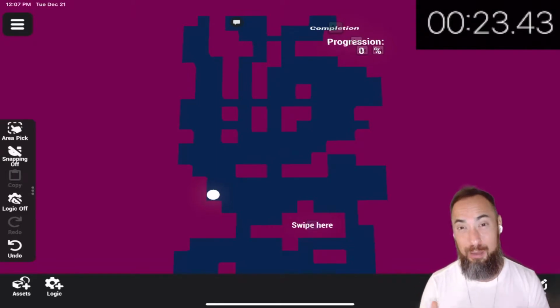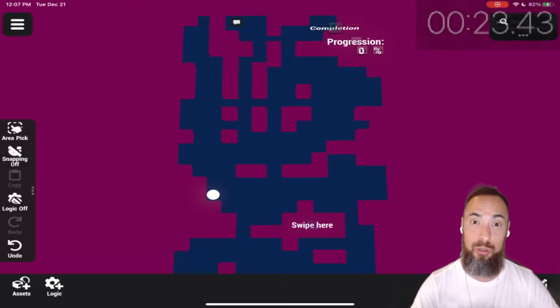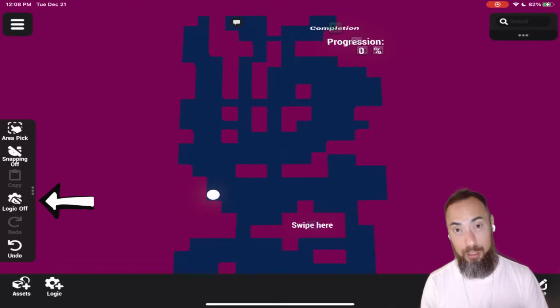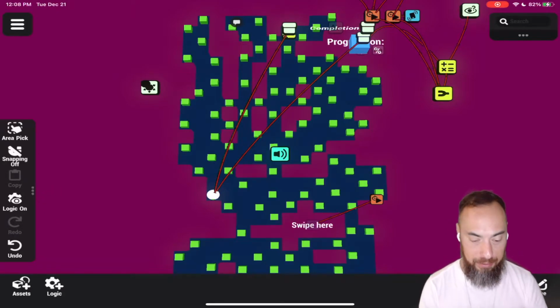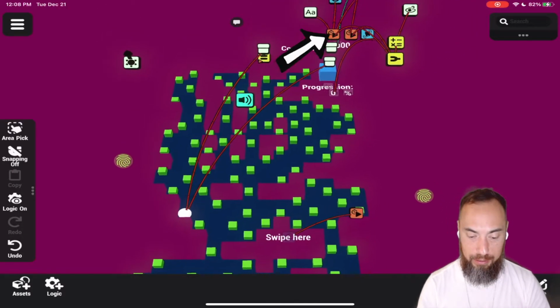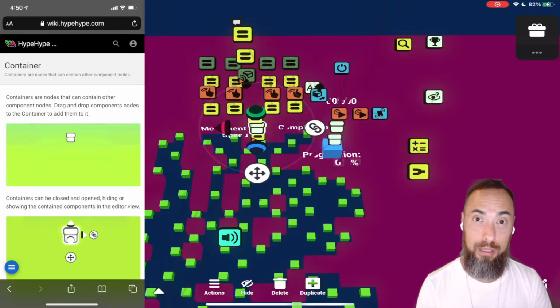We could publish this game right now and it would be complete. I like to go in and make adjustments to any game that I remix. First thing you want to do is hit that logic on button to the left. It gives you a deeper insight into all the pieces making up this game. Here we can see we got some containers and it's got a bunch of component nodes.